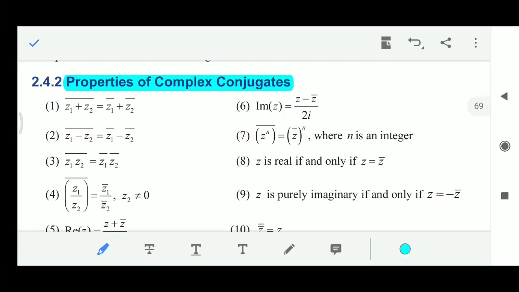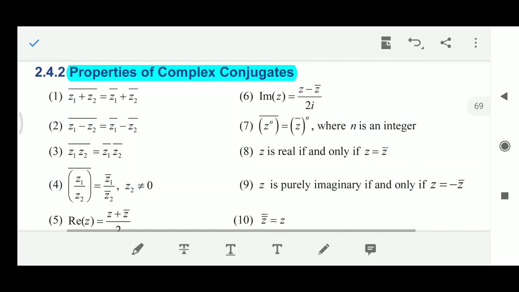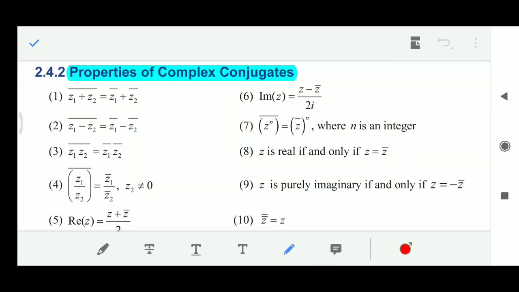Now comes the properties of complex conjugates. The first property is (z1 plus z2) whole bar is equal to z1 bar plus z2 bar. The second one is (z1 minus z2) whole bar is equal to z1 bar minus z2 bar. The third property is (z1 into z2) whole bar is equal to z1 bar into z2 bar.